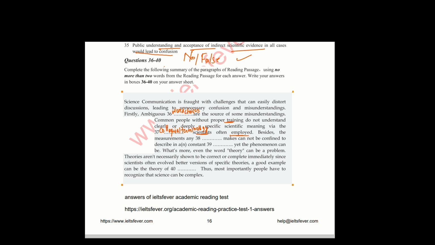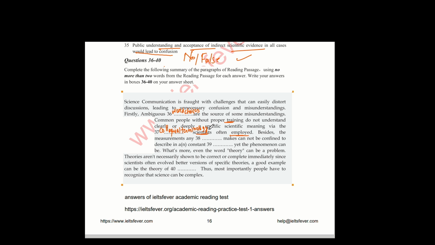Now 38. Besides the measurements, any dash makes cannot be confined to describe a constant dash, yet the phenomena can be. What is more, even the word theory can be a problem. Theories are not necessarily shown to be correct or complete immediately, since scientists often evolve better versions of specific theories. So where is the mention of the measurements and constant?